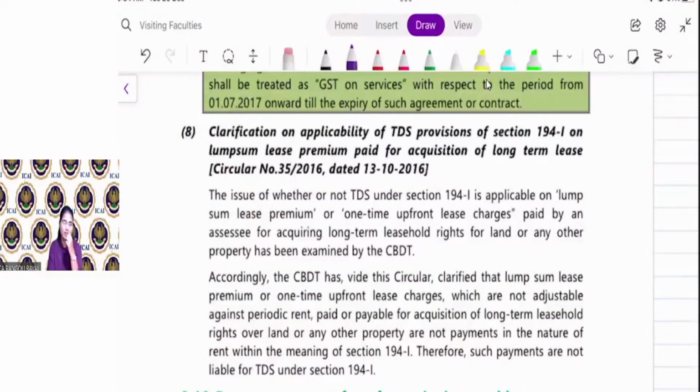The issue of whether or not TDS under section 194I is applicable on lump sum lease premium or one-time upfront lease charges paid by an assessee for acquiring long-term leasehold right for land or any other property has been examined by CBDT.